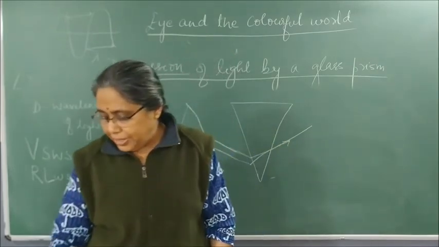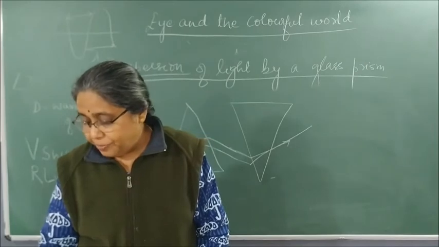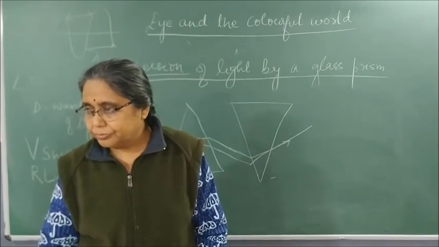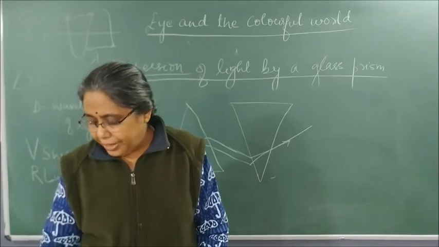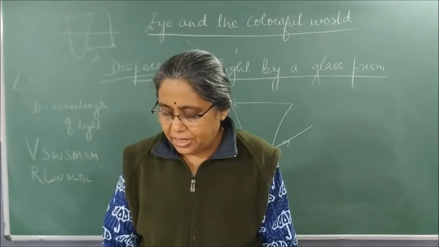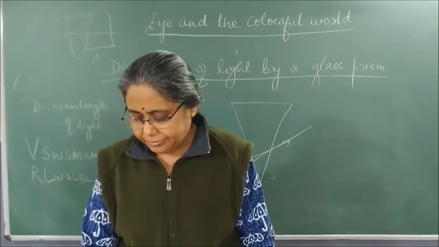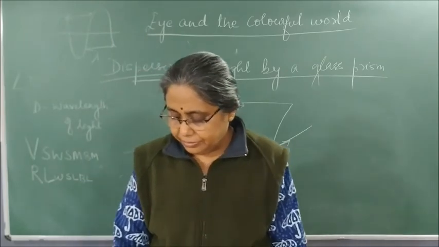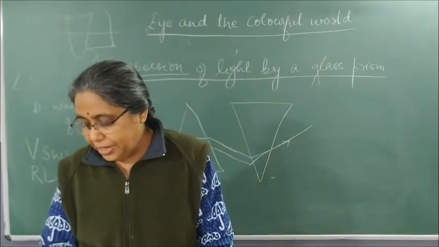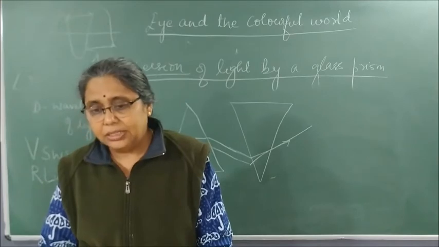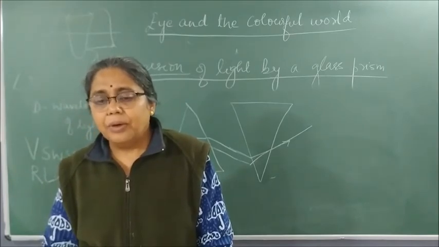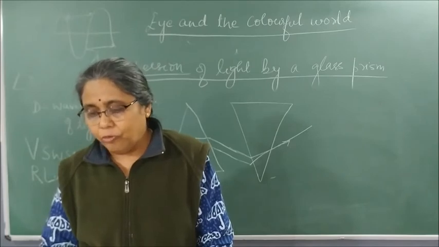Okay? Now please write above figure 11.6: prove that white light is made up of 7 different colors, and 7 different colors combine together to form white light.